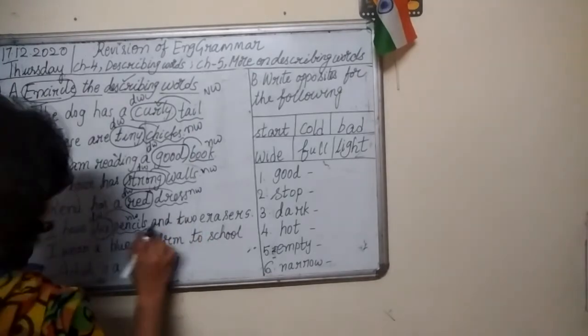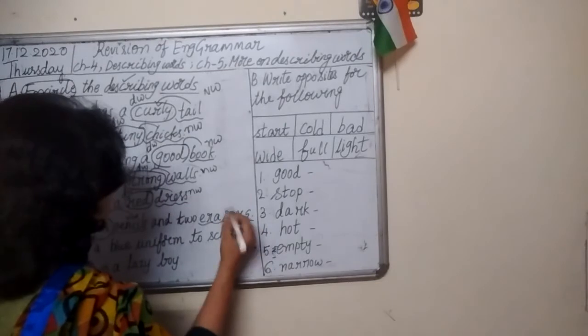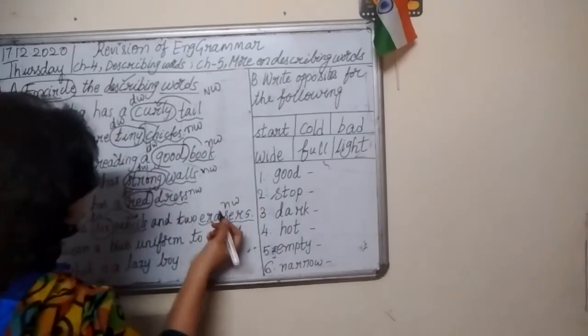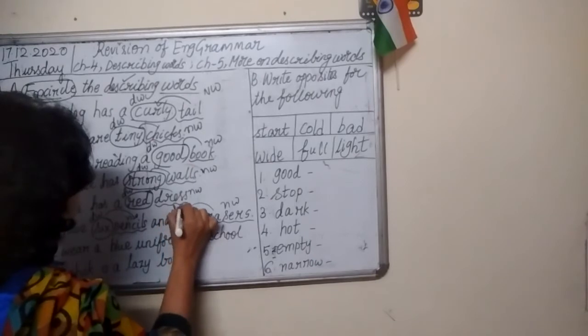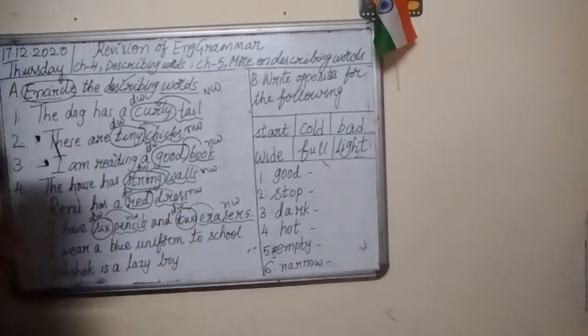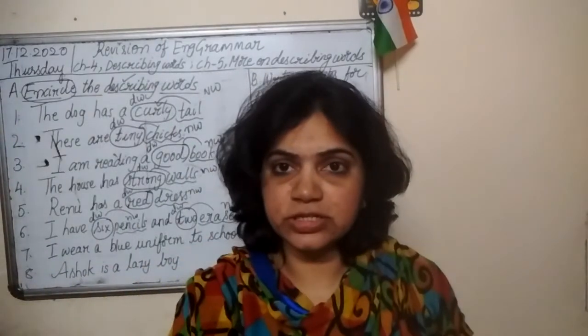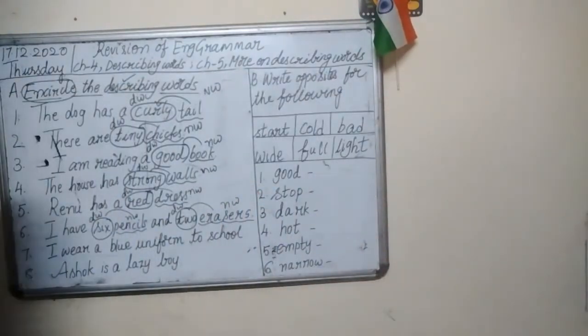Okay? And 2 erasers. Again erasers. Thing. Naming word. How many erasers? 2 erasers. So 2 is describing word. So 6 and 2 are describing words. It means numbers. It means all numbers are describing words.